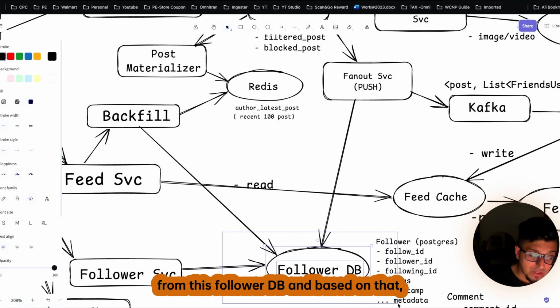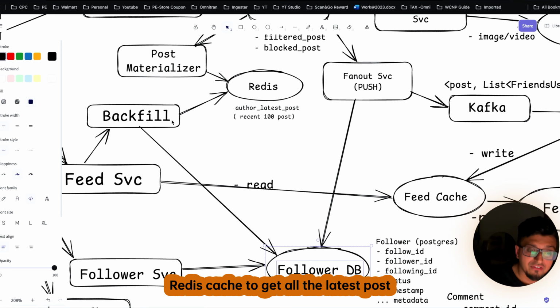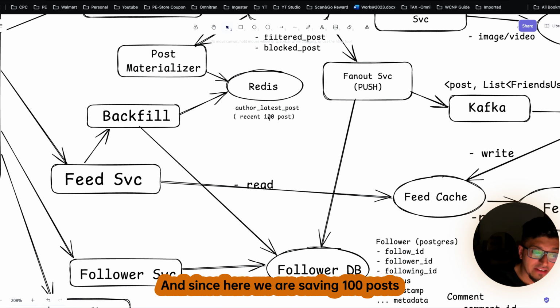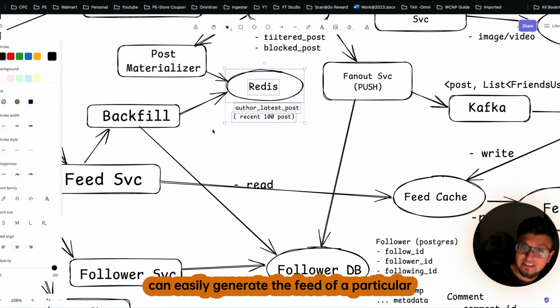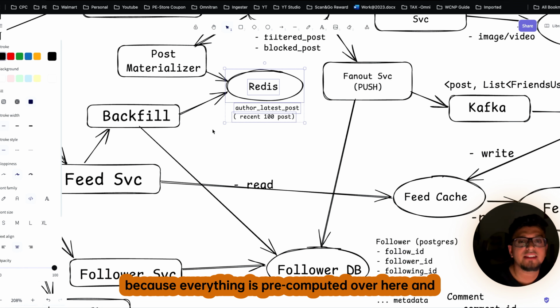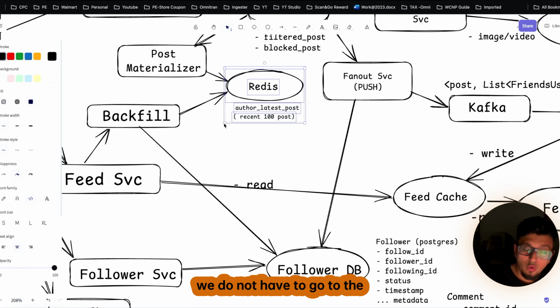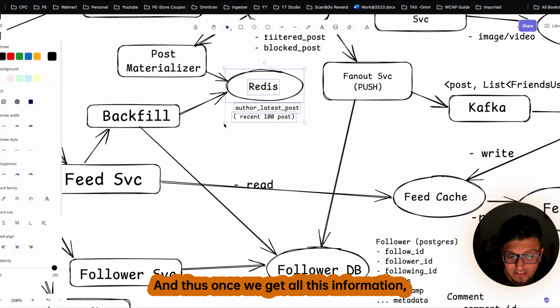We get all the user IDs from this follower DB, and based on that it is simply a fetch call to this Redis cache to get the latest posts of the user. And since we are saving 100 posts per user, we can easily generate the feed of a particular user in near real time, because everything is pre-computed over here and we do not have to go to the database to fetch this information.